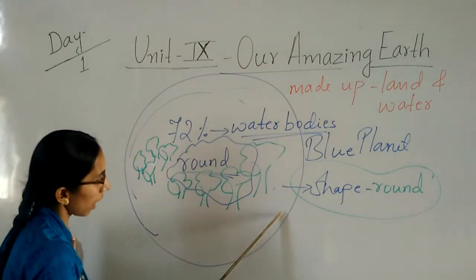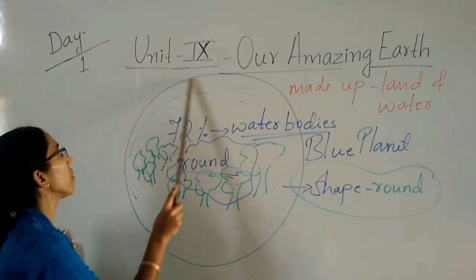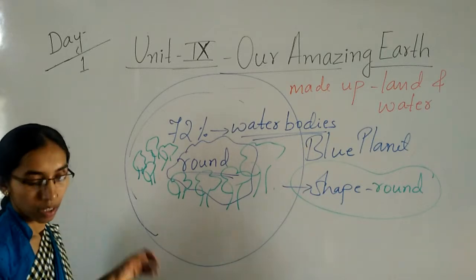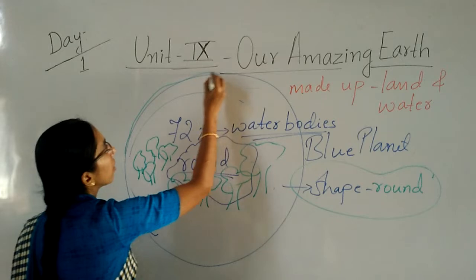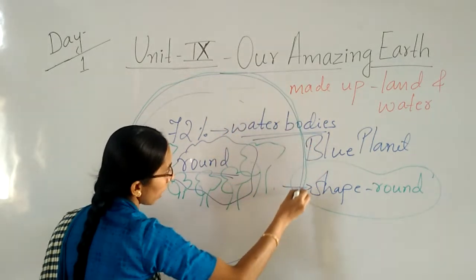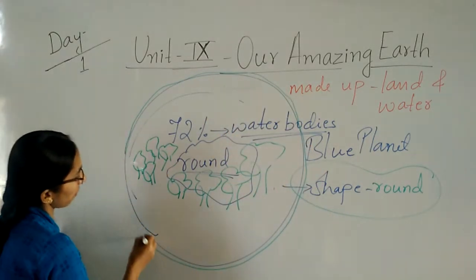Here, the earth has a thin atmosphere. This is called the atmosphere. So this part is called the upper part. It is called the what? It is called the atmosphere.